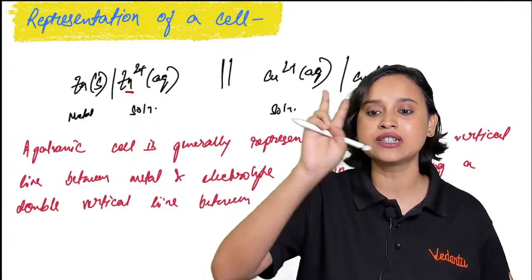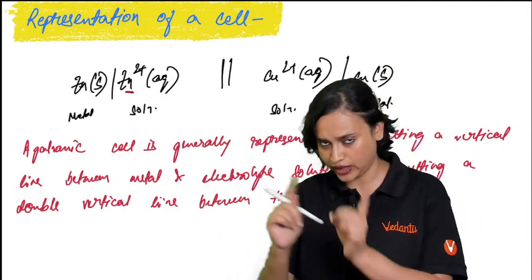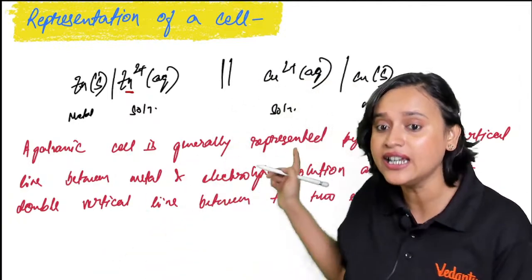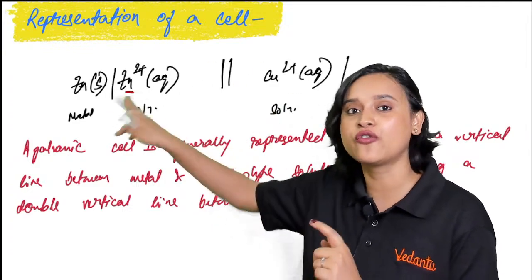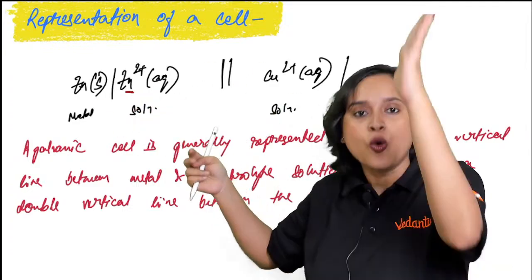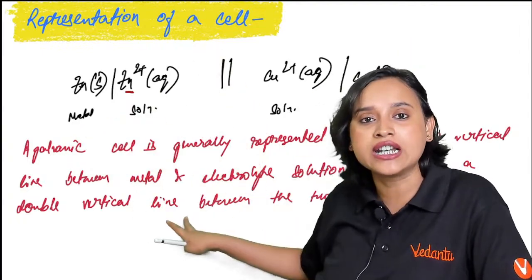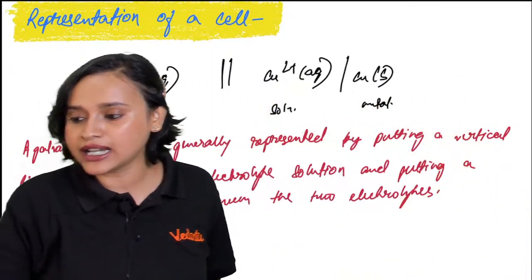Two sticks means salt bridge. One stick is for phase difference, okay? This is to differentiate the phase. Here see, metal is the solid, solution is in aqueous form. So phase is different, isn't it? One vertical line means you are differentiating the phase. Two vertical lines is the salt bridge. Okay. Alright everybody, am I clear?